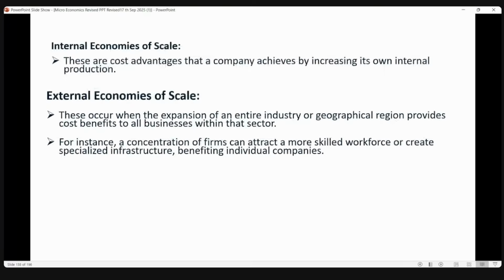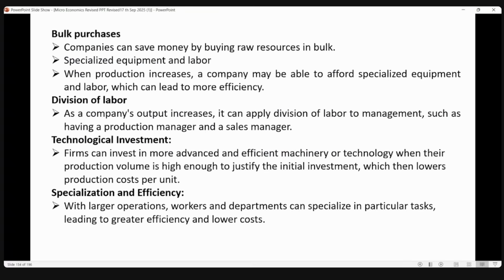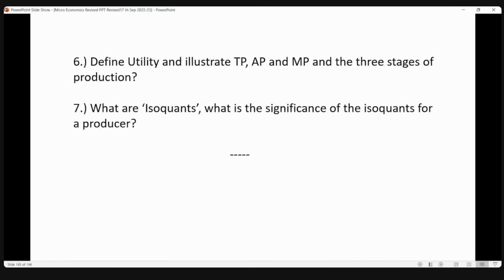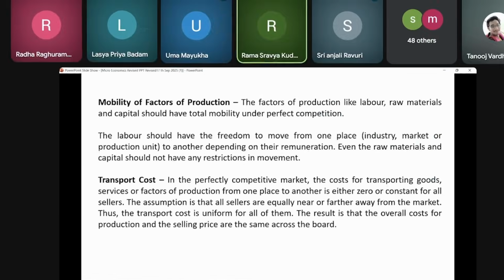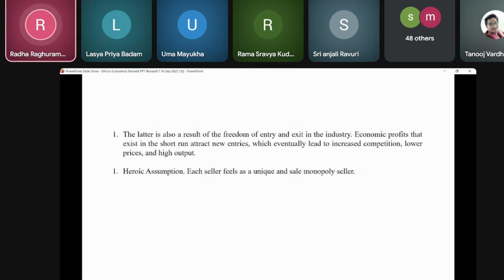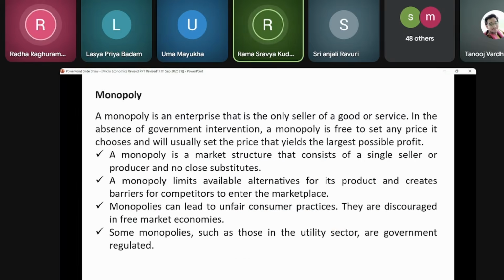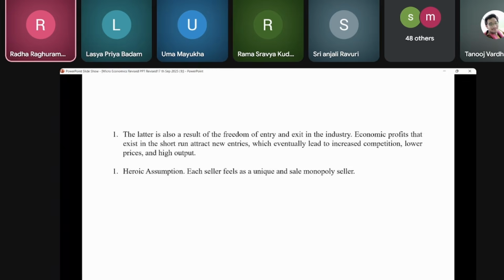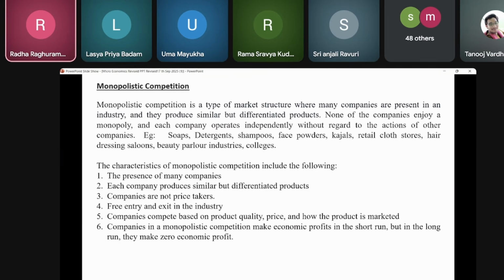Ma'am, what about product discrimination? Price and product discrimination you will have in monopolistic competition. Product discrimination means the existence of the same kind of product, the existence of very close substitutes. We have to explain that.